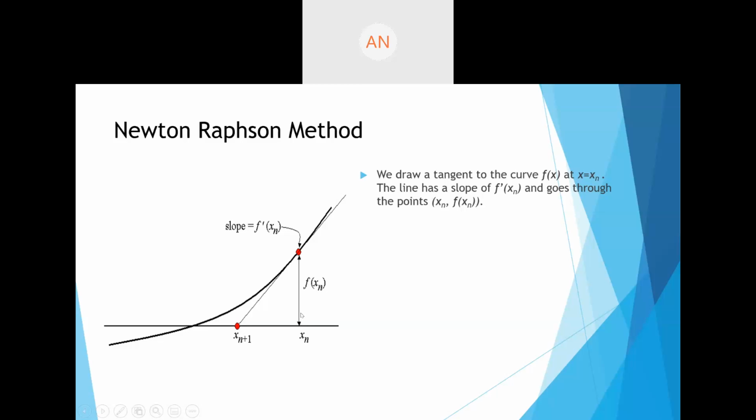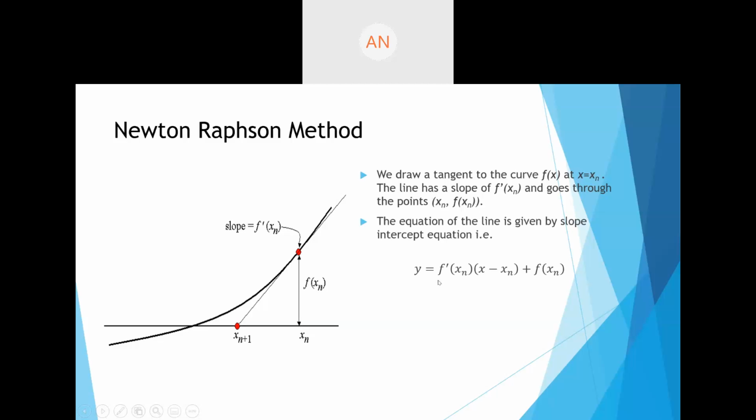But here in Newton-Raphson method, we're going to take a starting point, let's say xn. We find the functional value at that point, and at that particular point we draw a tangent to that line. Wherever that tangent meets the x-axis is your new approximation of your root. The slope of that tangent is given by f dash of xn.